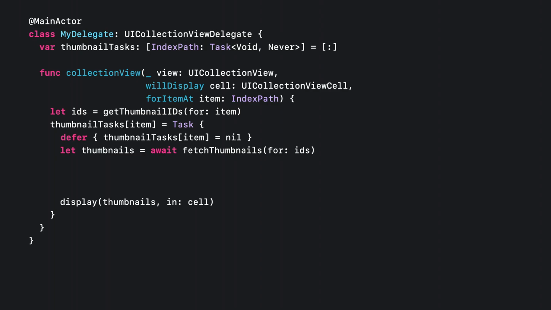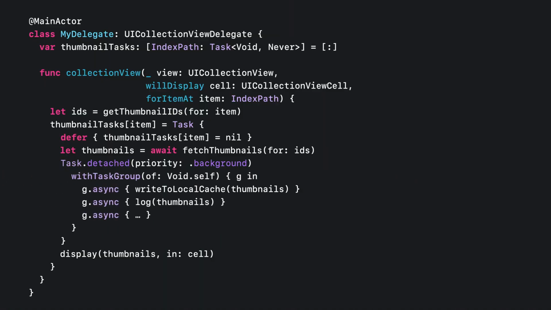Let's say that after we fetch thumbnails from the server, we want to write them to a local disk cache, so we don't hit the network again if we try to fetch them later. That caching doesn't need to happen on the main actor, and even if we cancel fetching all of the thumbnails, it's still helpful to cache any thumbnails we did fetch. So let's kick off caching by using a detached task. When we detach a task, we also get a lot more flexibility in setting up how that new task executes. Caching should happen at a lower priority that doesn't interfere with the main UI. And we can specify background priority when we detach this new task.